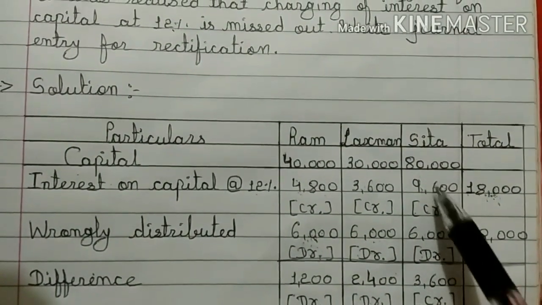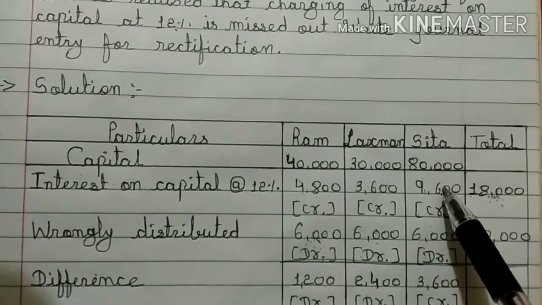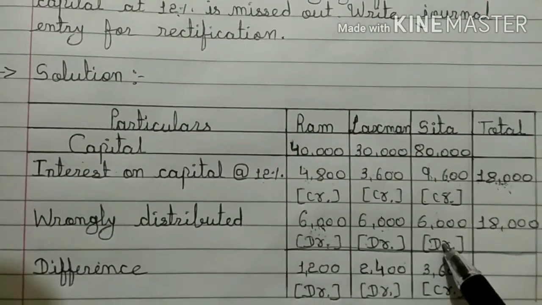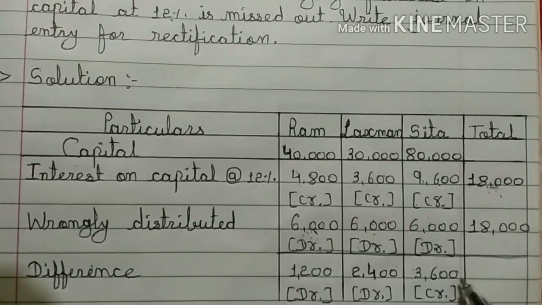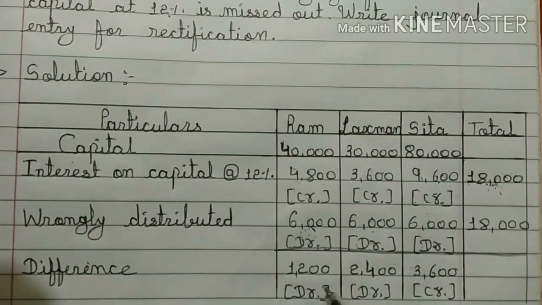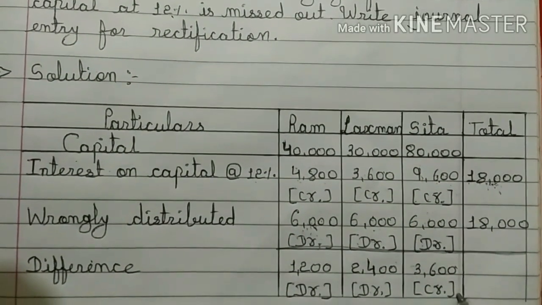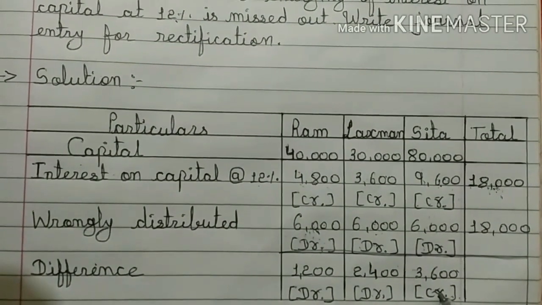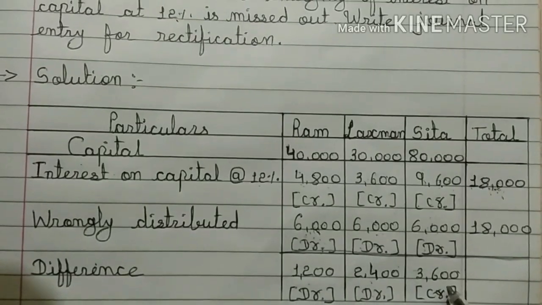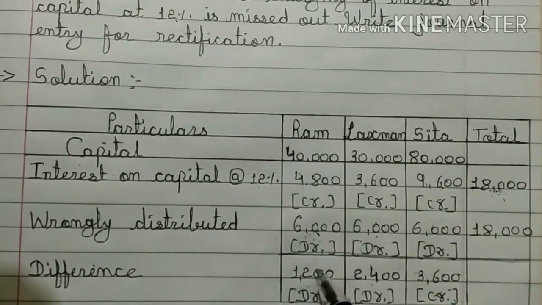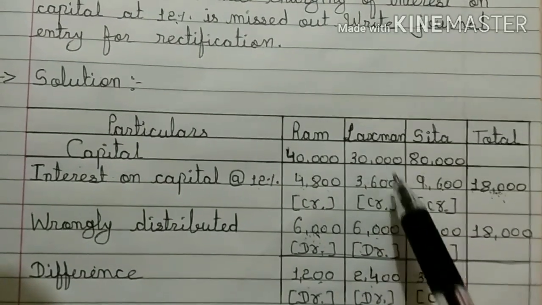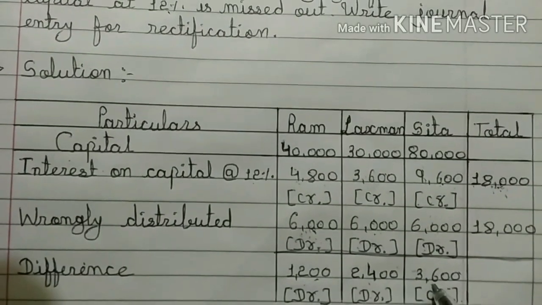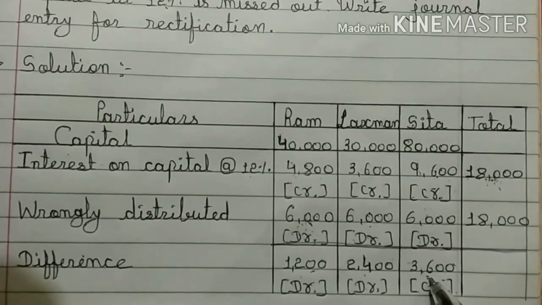Out of these two amounts, 9,600 is greater, which is credit amount, than debit amount. So the difference 3,600 is credit balance. We have written here debit in credit words because it is very helpful for passing journal entry. And now on the basis of this, we will pass journal entry where Ram's capital account will be debited, Lakshman's capital account will be debited, and Sita's capital account will be credited. So let us pass journal entry accordingly.